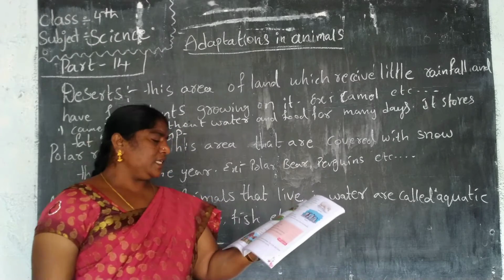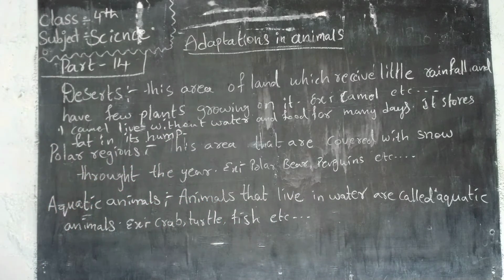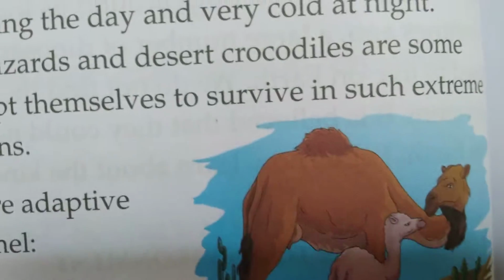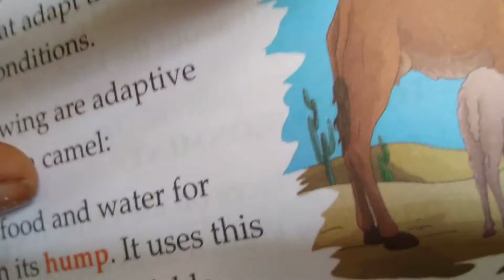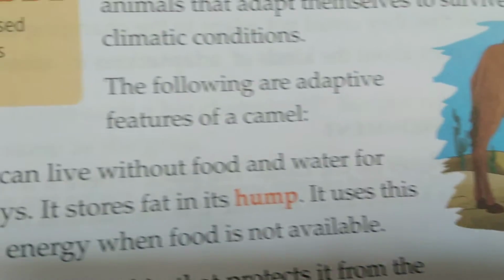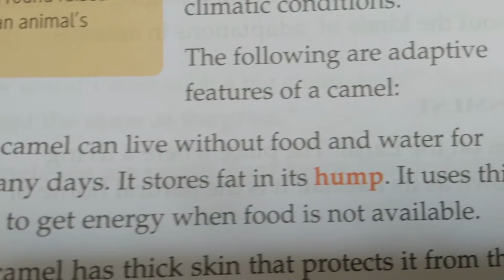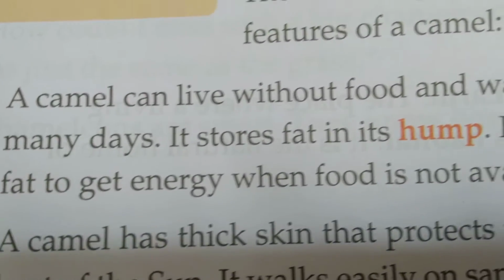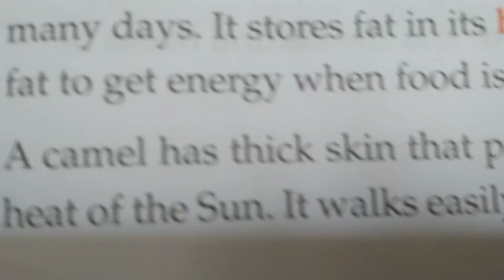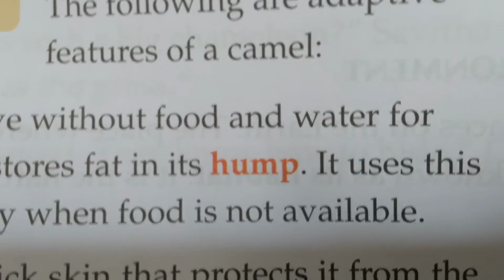I will show you a picture. A camel can live without food and water for many days. It stores fat in its hump. Observe the picture. This is the camel, and here it is, their hump. It uses this fat to get energy when food is not available.